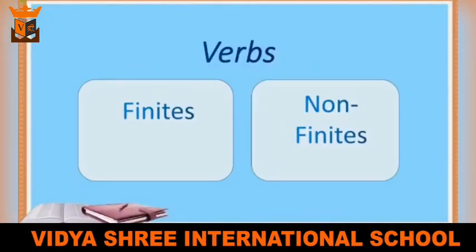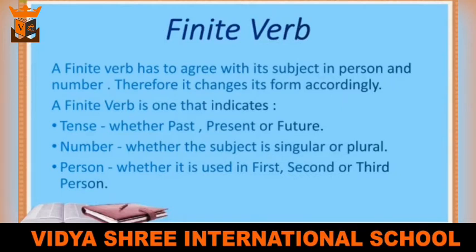Verbs can also be classified as finite and non-finite verbs. What is a finite verb? A finite verb has to agree with its subject in person and number. Therefore, it changes its form accordingly. A finite verb is one that indicates tense, whether past, present or future; number, whether the subject is singular or plural; and person, whether it is used in first, second or third person.